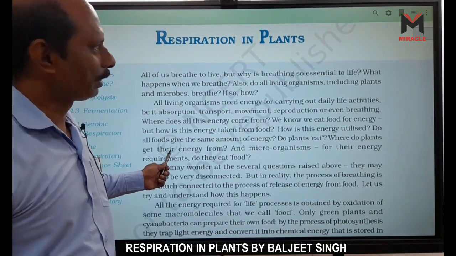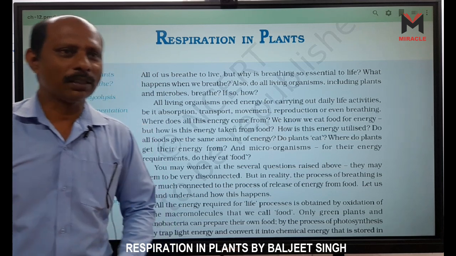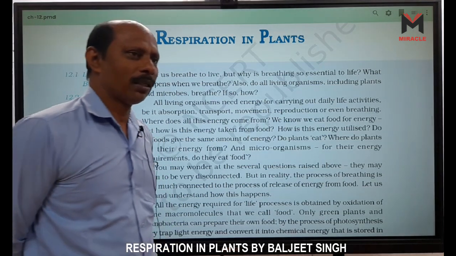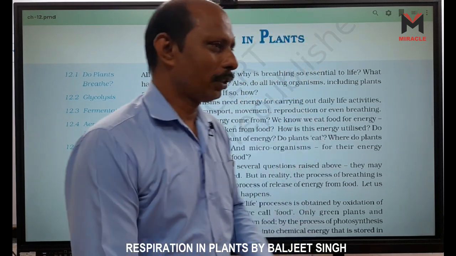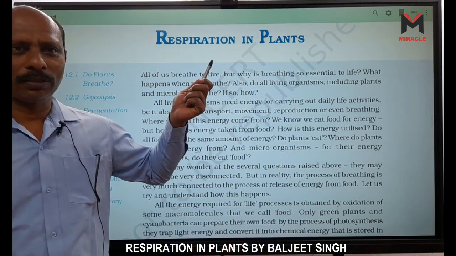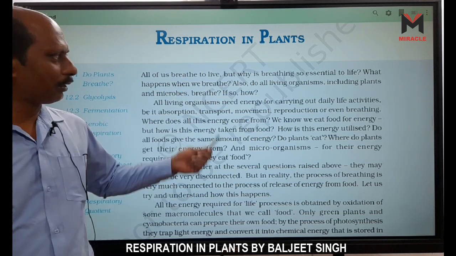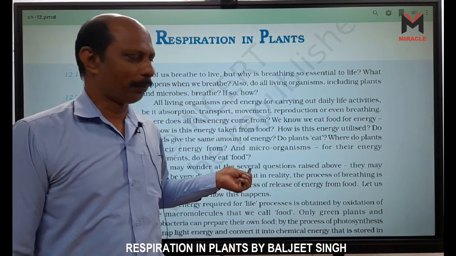Respiration means we have 3 steps in respiration right now. First one is external, second internal, third one is cellular respiration. External and internal, these two processes we will read in human physiology. And this cellular respiration we are going to read in this chapter.